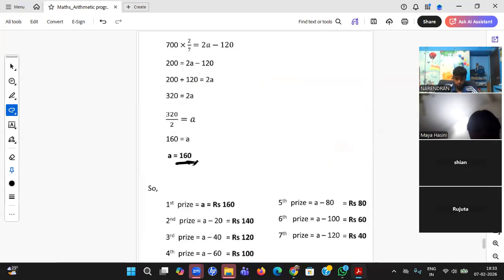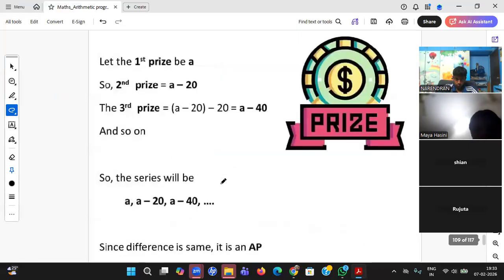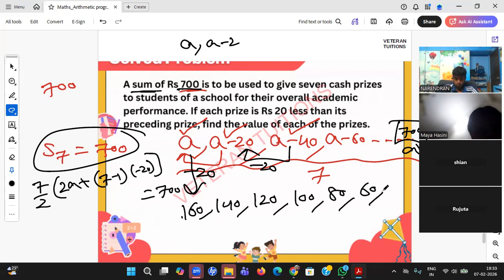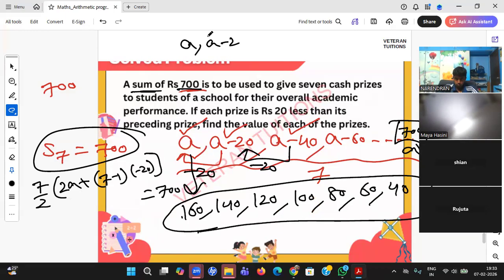You will get 160. But don't end here. They are asking to find the value of each of the prices. So if this is 160, second fellow will get 140, third fellow 120, fourth fellow 100, fifth fellow 80, sixth fellow 60, seventh fellow 40. This should be your sequence of writing. Very good, Narendra. Right answer.